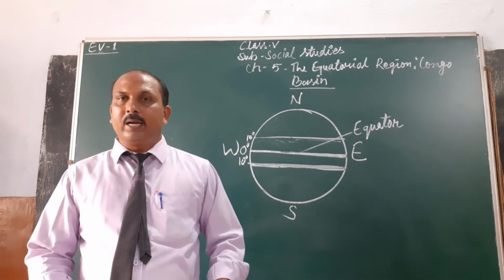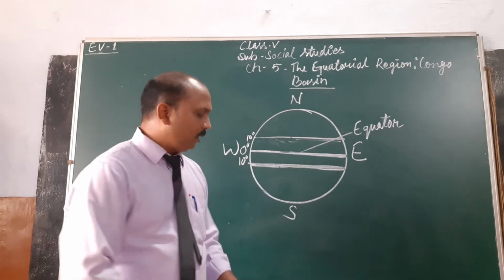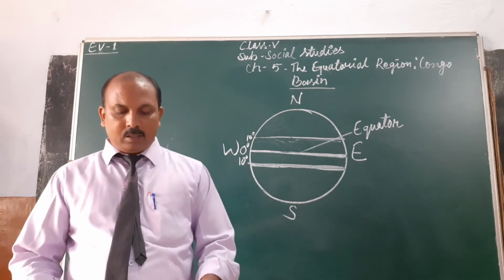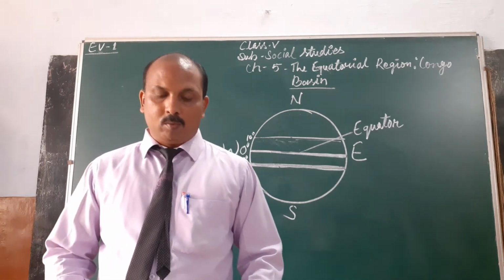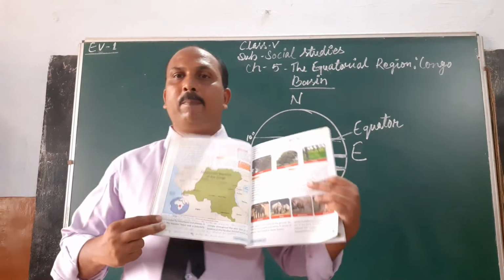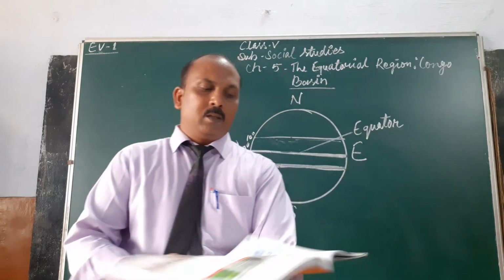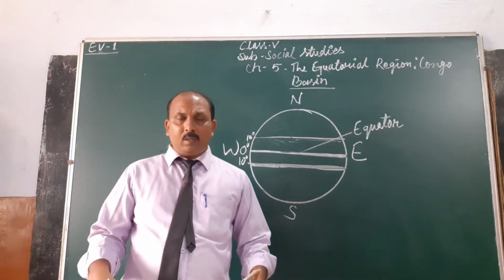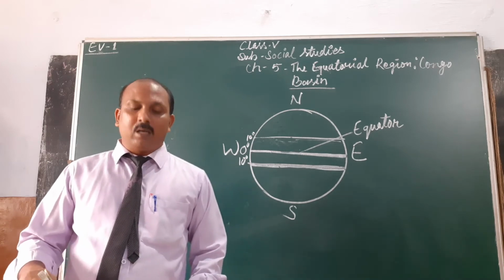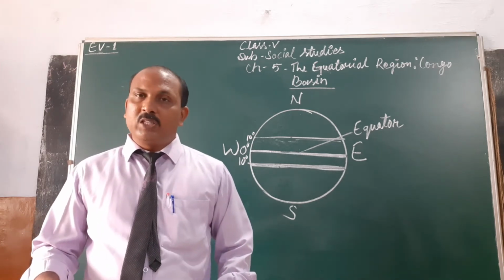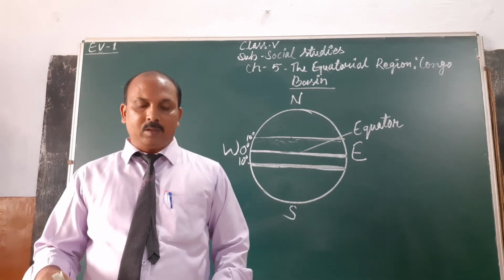Alright, students, the equator passes through the country. If you have your book, you can see the picture. There is a map of Democratic Republic of the Congo. Okay, you can see the map here. So, the equator passes through the country, and 1/3 of the country is in the northern hemisphere and 2/3 lie in the southern hemisphere.